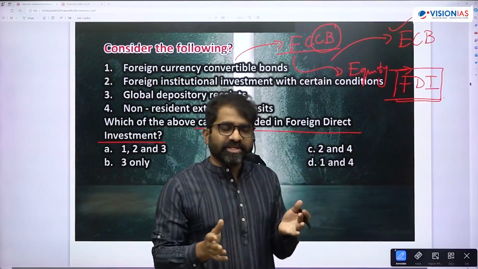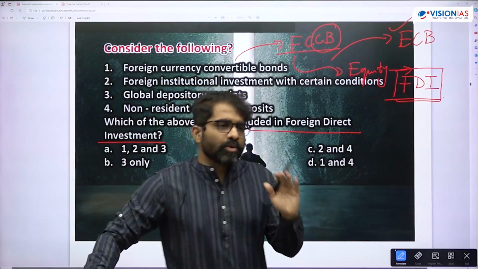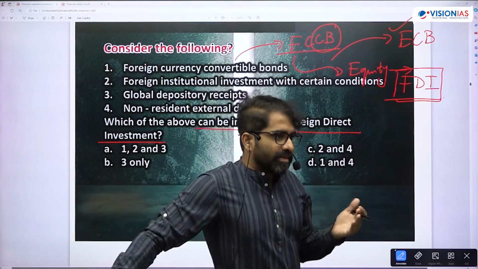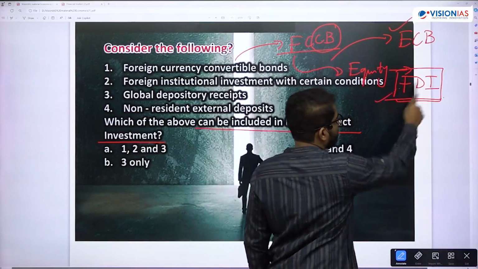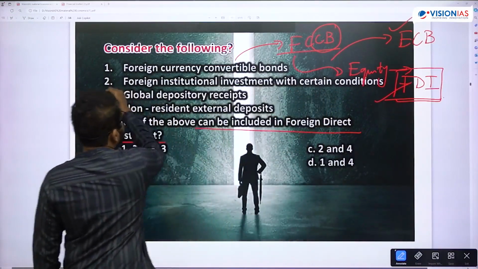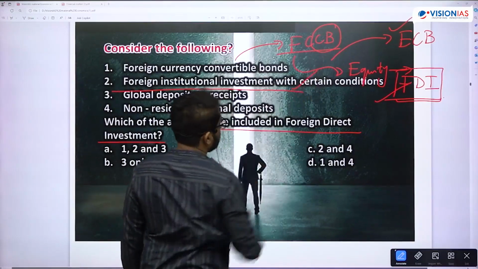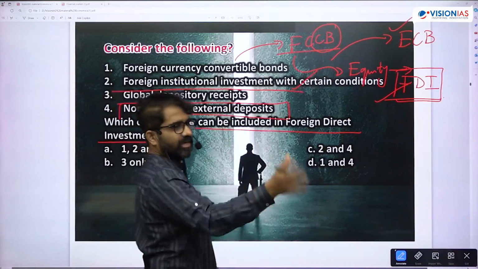That portion which cannot be converted into equity, which remains as bond only, I'll redeem it after the maturity period. That portion will be in ECB, but that which can be converted into equity will be in FDI. Is that okay? Then FI with 10% condition, yes, but this is not. NRI deposits generally are debt.